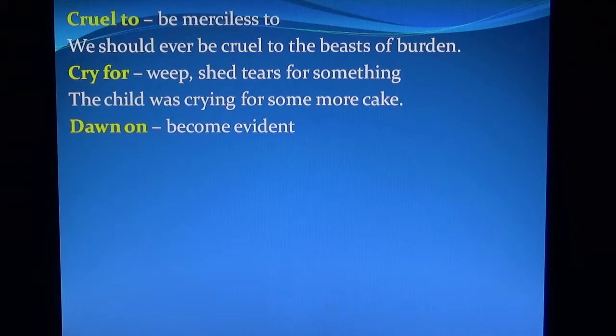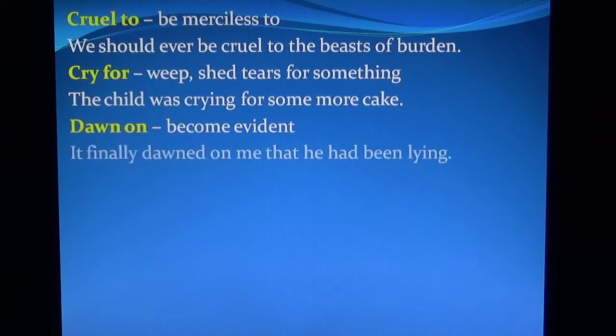Dawn on means become evident. It finally dawned on me that he had been lying.